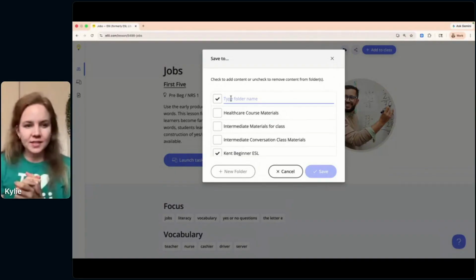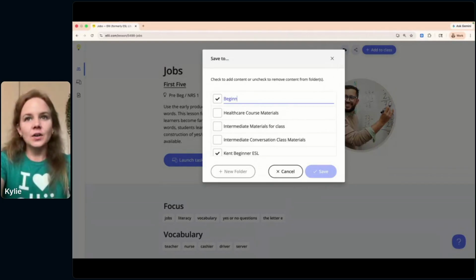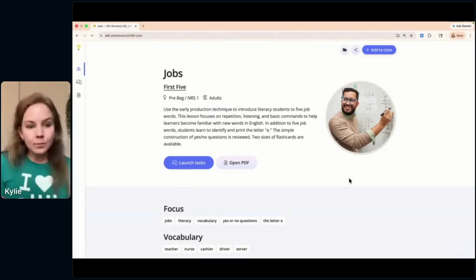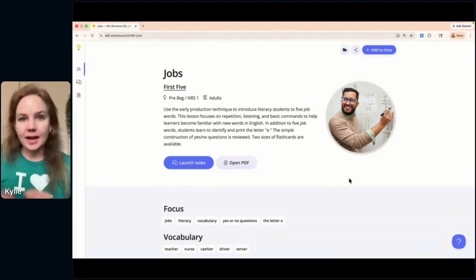You'll see I already have this lesson saved to a folder. That doesn't matter. I can still set up a new folder. So I could say Beginner Materials here. And then I can click it and save it. So that's a way to keep track of materials on the platform, is creating a folder and adding things to it.